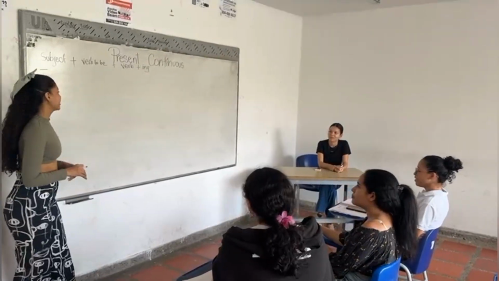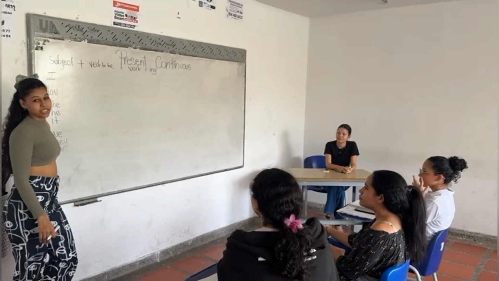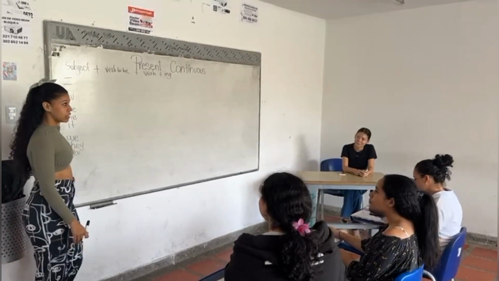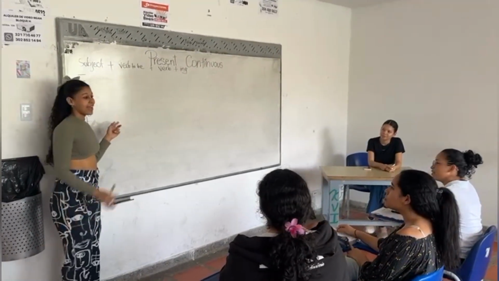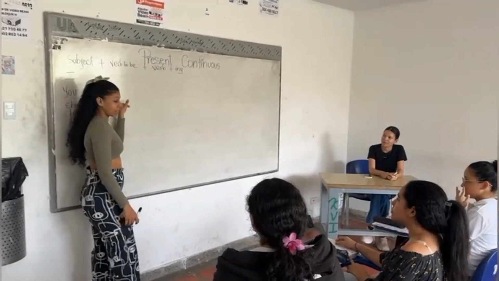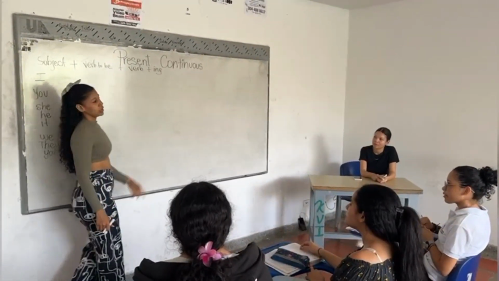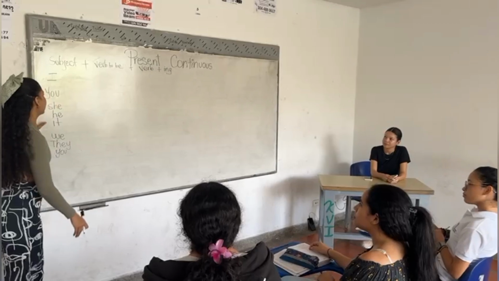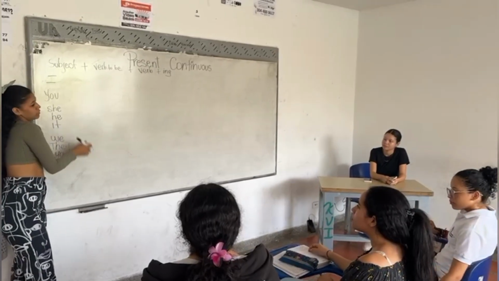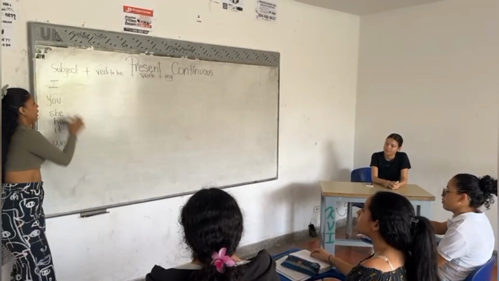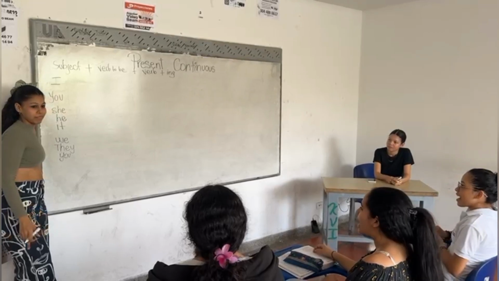Thank you. Okay, so now let's practice the present continuous structure. In this case, we need to use first of all the subject, and then we need to use the verb to be. After that, the main verb, and we need to use the ing form with the main verb. So just remember the verb to be for each subject. So for I, which is the verb to be?